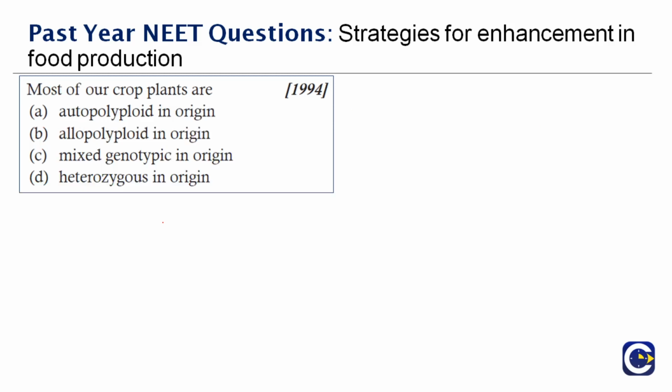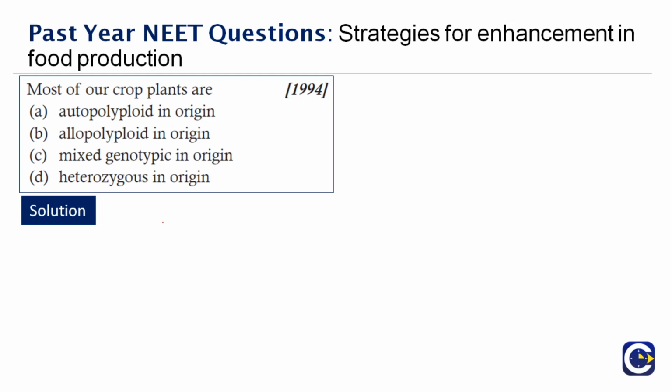Now let's move to the next question here. Most of our crop plants are dash. So what are most of the crop plants? Either they are allopolyploid, heterozygous, mixed genotype, or autopolyploid in origin. When I say poly, it means many, we already discussed about it, right? Poly means many. The answer is most of the crop plants are autopolyploid in origin.